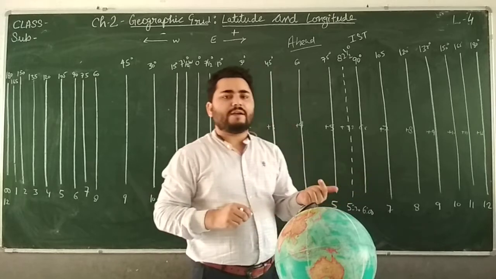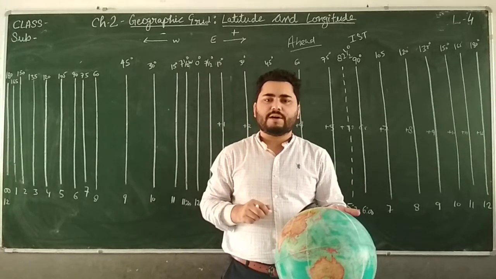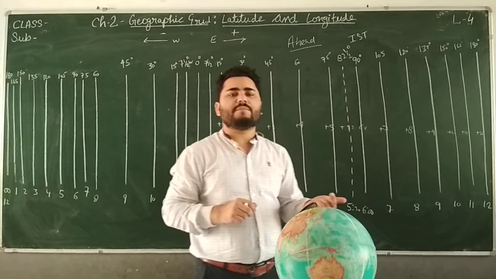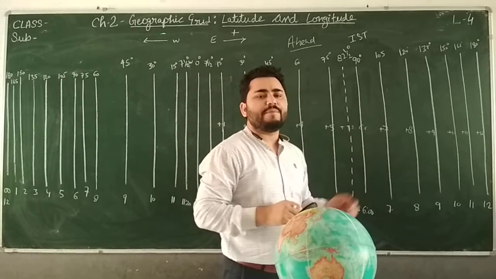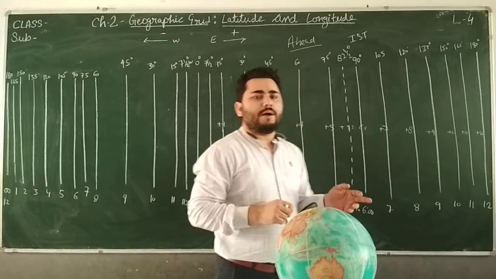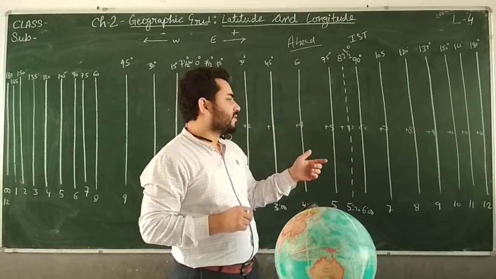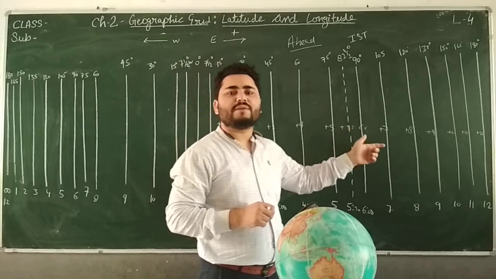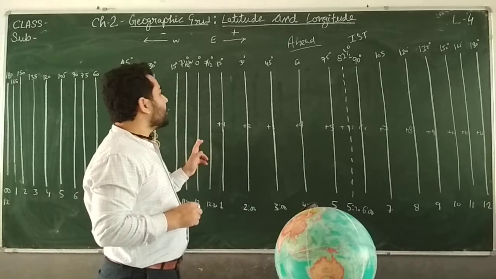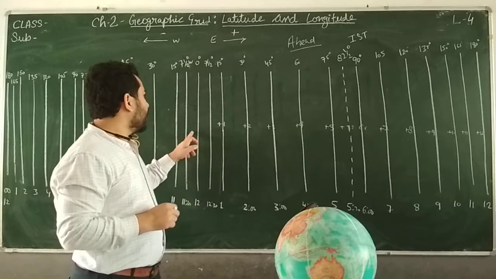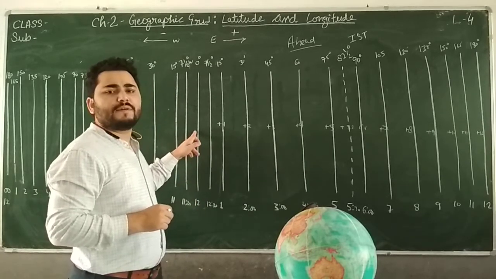So we know that 1 degree is equal to 4 minutes. So 82.5 degree multiplied by 4, what will you get? You will get a time difference of 5 hour and 30 minutes. As it is on the eastern side, it will be 5 hour 30 minutes ahead of London. So suppose at London, at 0 degree, it is 12 noon.